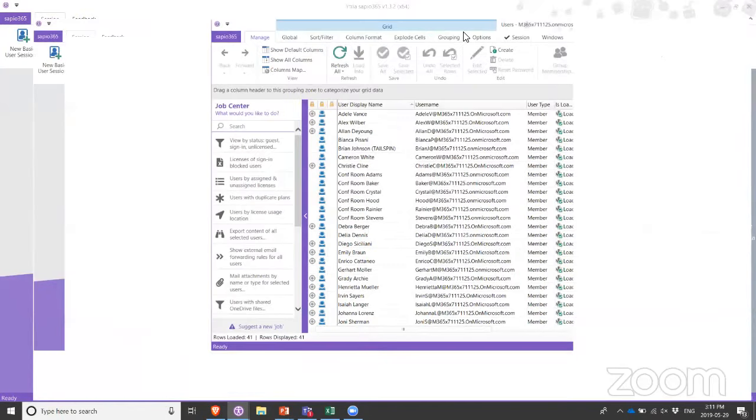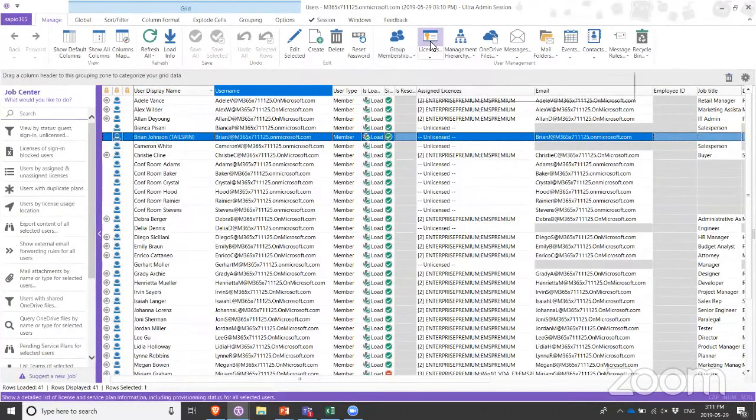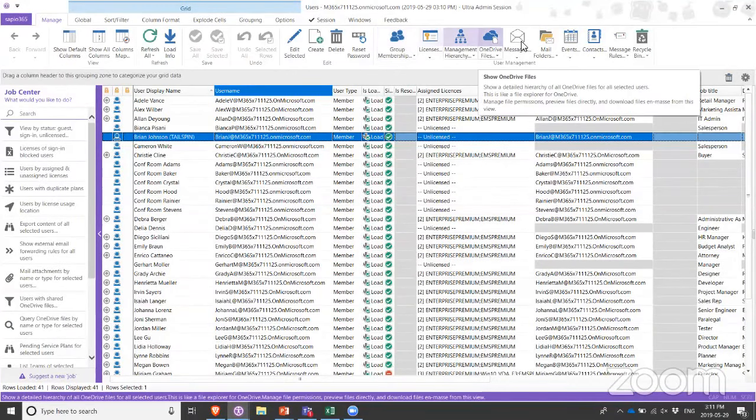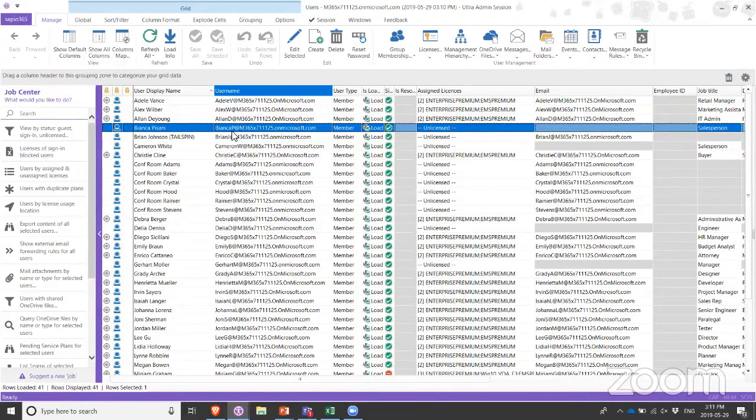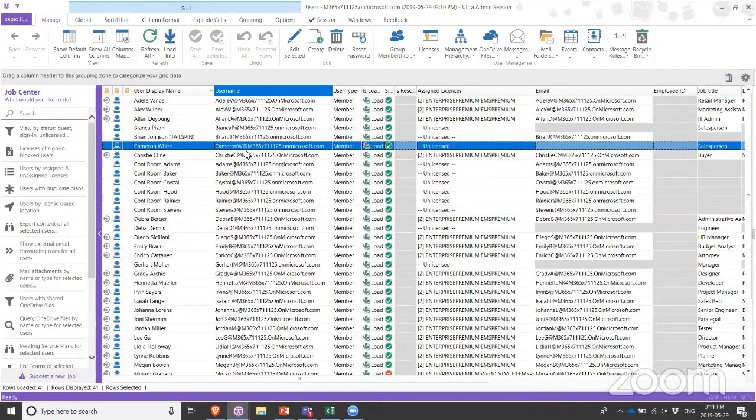So in this case, we're going to just use the licenses module, but as you can see, there's a whole lot more that we could do. I encourage you to go on our website. We've got a couple of videos and recorded webinars about some of the other modules as well. So I've got all of my users loaded up in the grid.